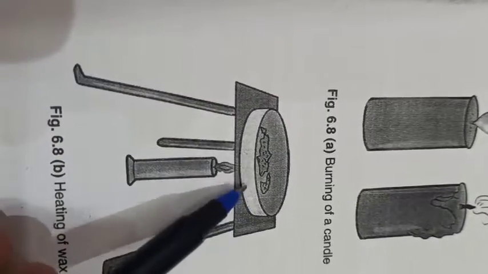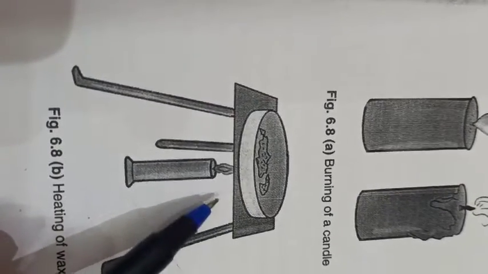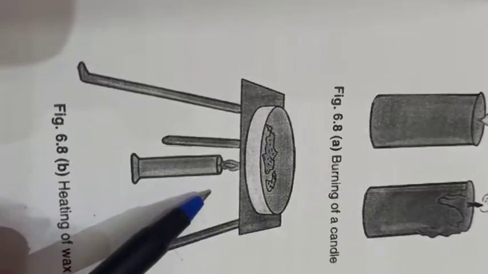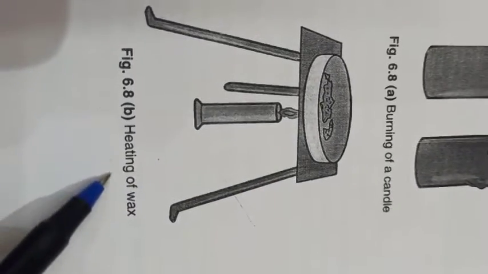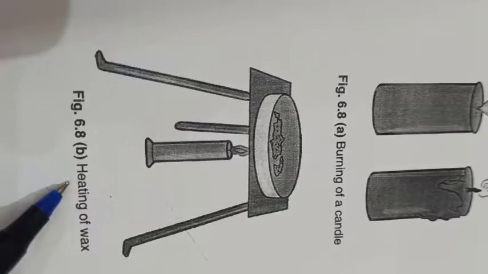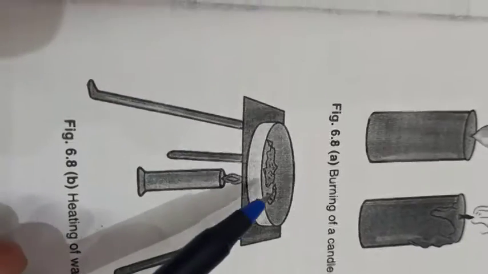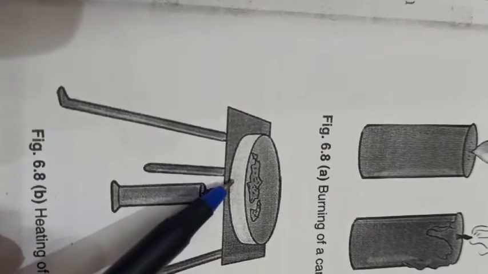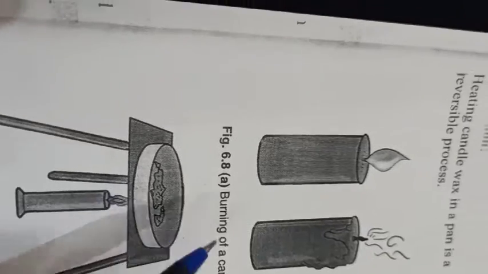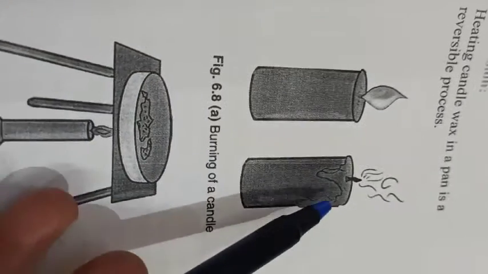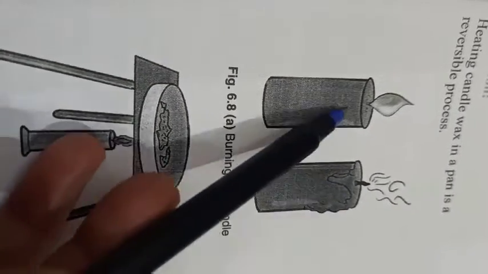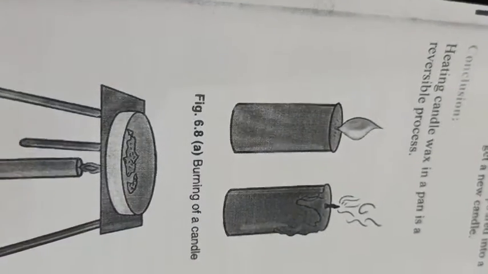Okay, so this is an example of reversible change, meaning heating of wax, or we can say melting of wax, is an example of reversible change, but burning of a candle is an example of irreversible change.